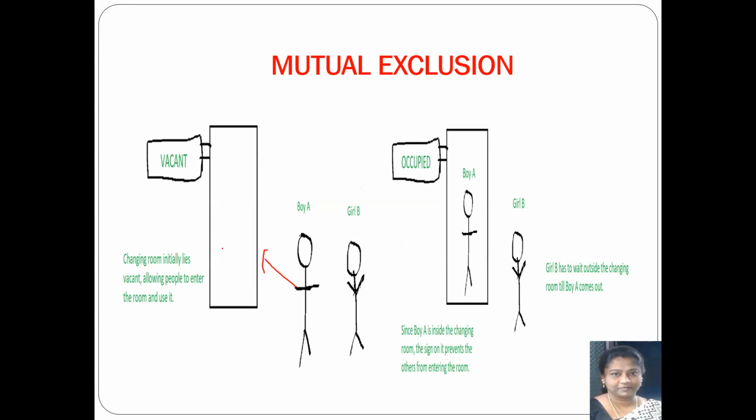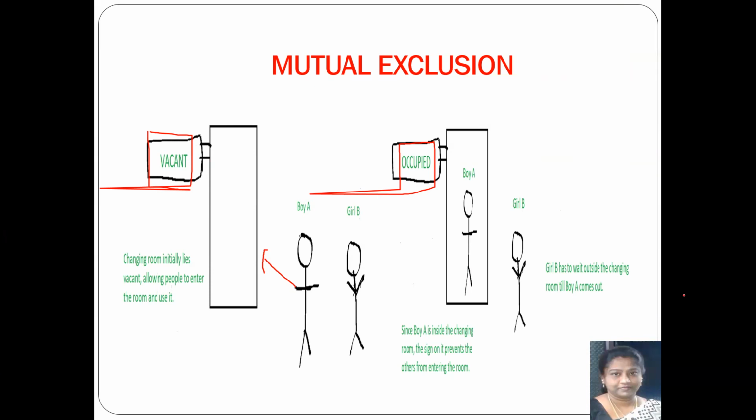That room is now marked as vacant, which means this room is capable of occupying one person currently. So initially the changing room is vacant, and hence it will allow the people to enter. Whoever goes in first will be able to occupy it. Now look at this diagram here. Boy A has entered the changing room, and therefore the room has become occupied. The room which was vacant initially is now occupied by boy A.